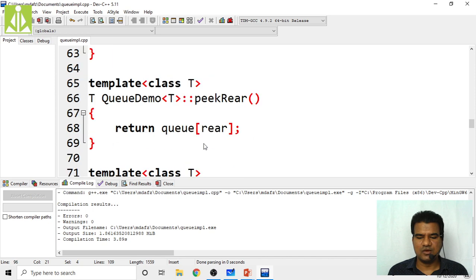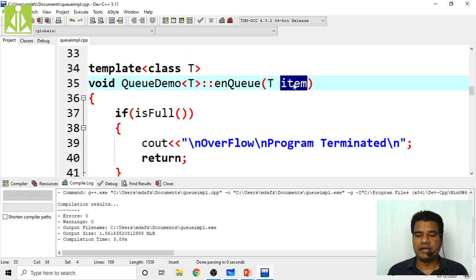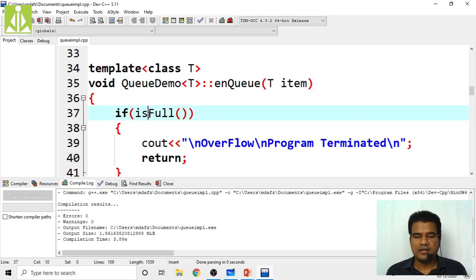From here to NQ. Where do we have NQ? Yes, here we have NQ, like a template item. So item will become that AB. Okay. So then it will check whether your queue is full or not.